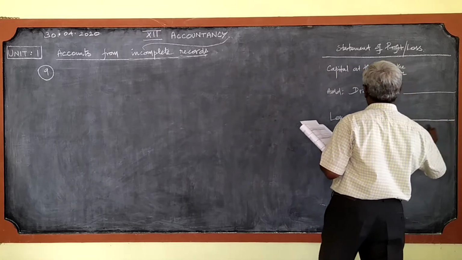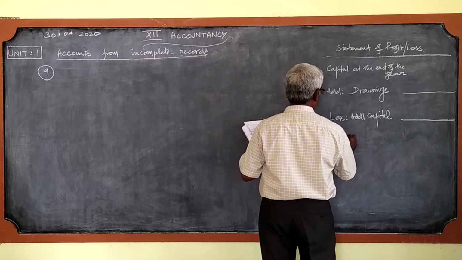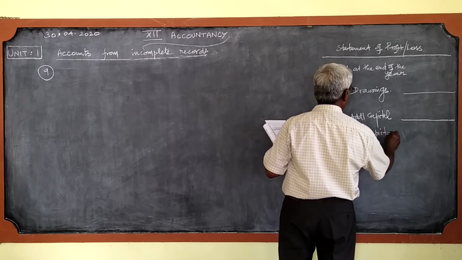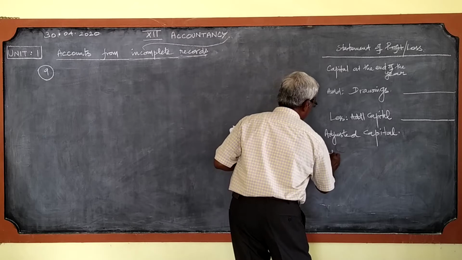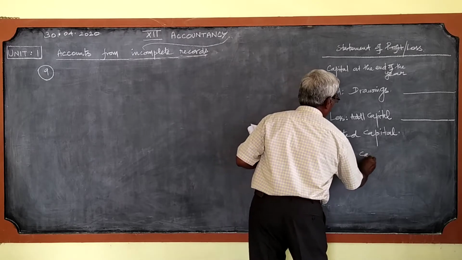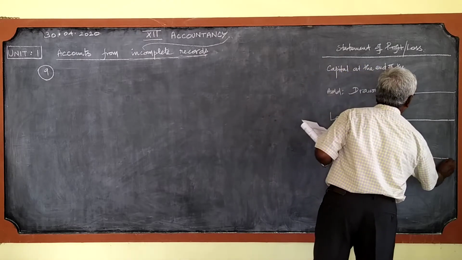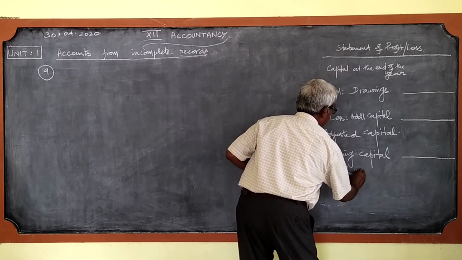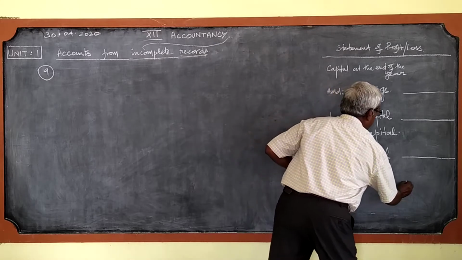The answer we arrived at is the adjusted capital. With this adjusted capital, we must compare opening capital to find the profit or loss. This we must find.